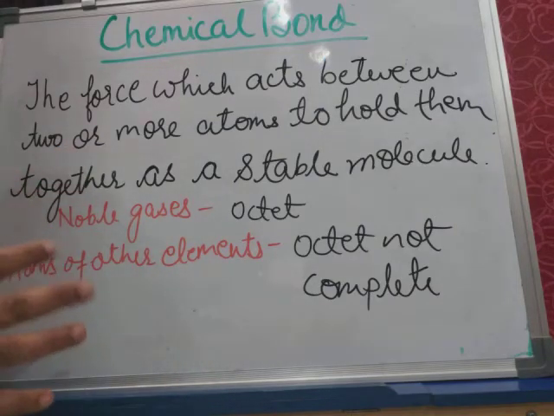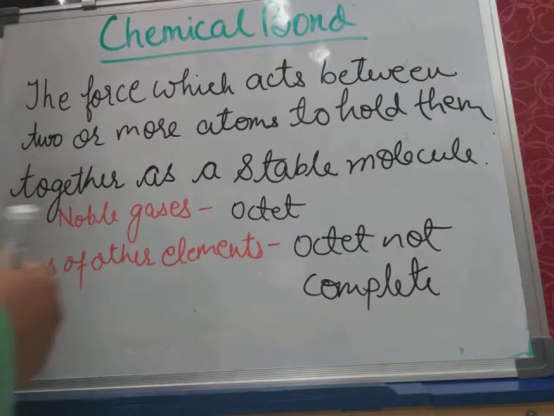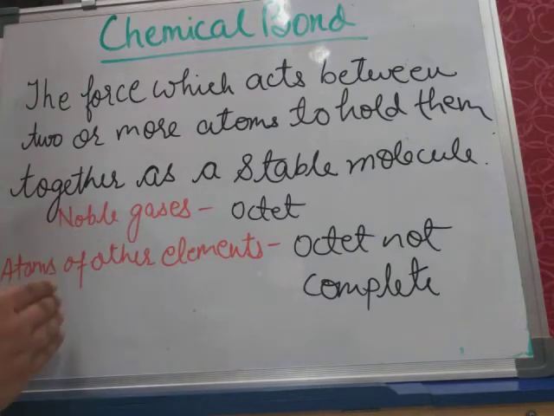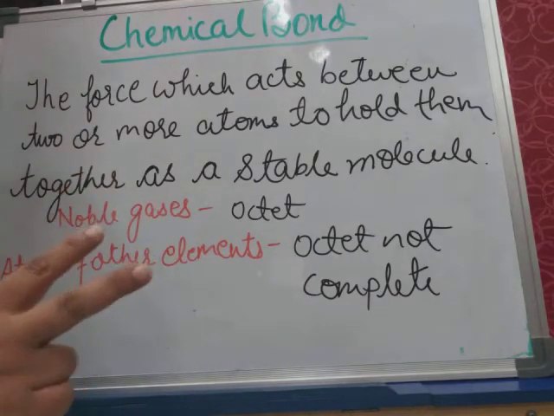Because they have unstable electronic configuration, that is, their outermost or valence shell is incomplete, so they can lose, gain or share electrons. After losing, gaining or sharing electrons, they attain stability, or the stable electronic configuration of the nearest noble gas. So this stability is attained by the atoms in two manners.